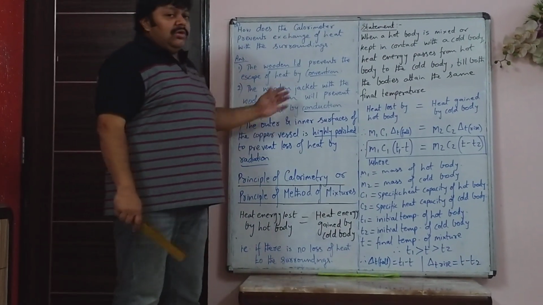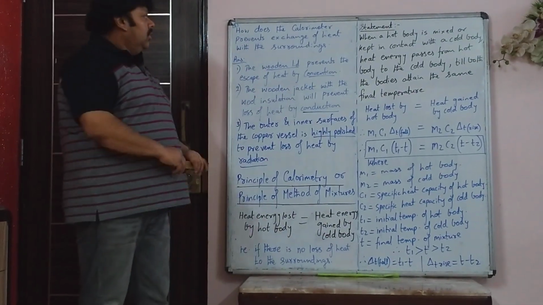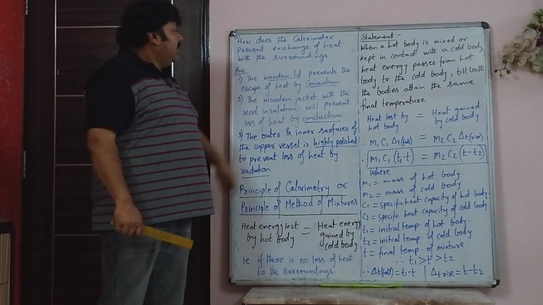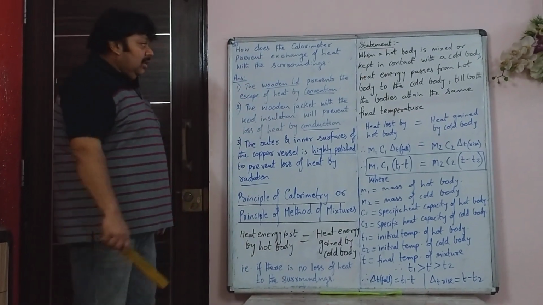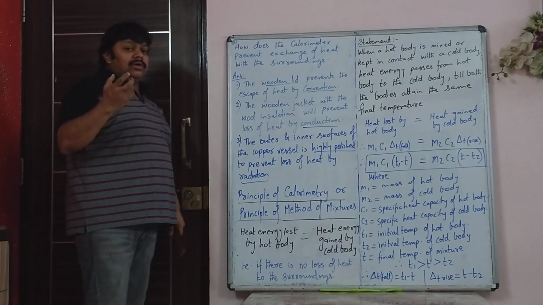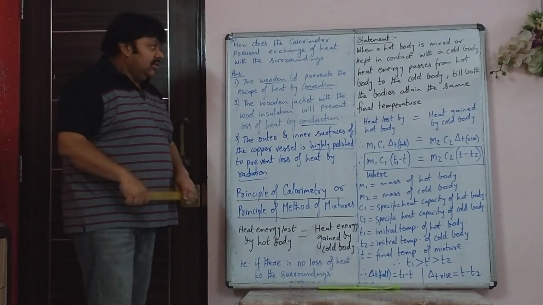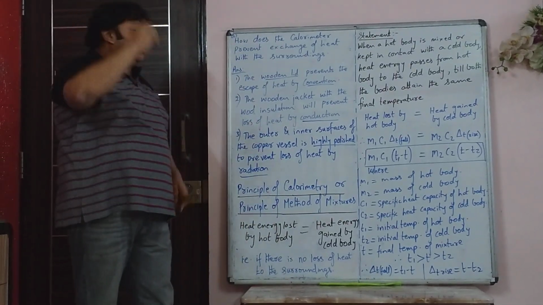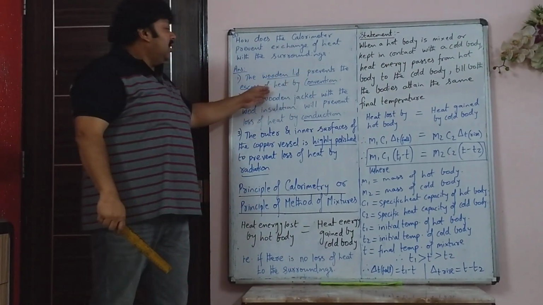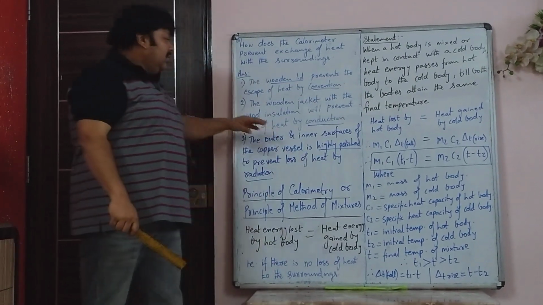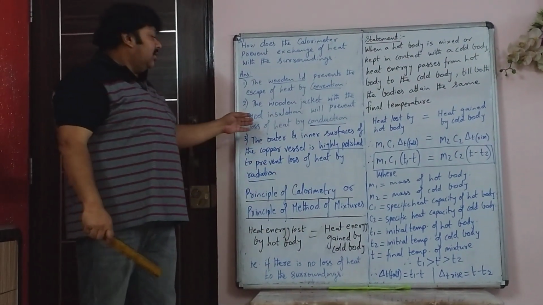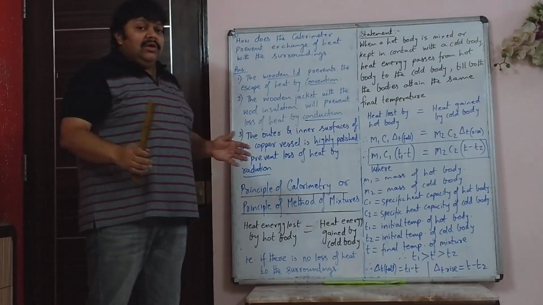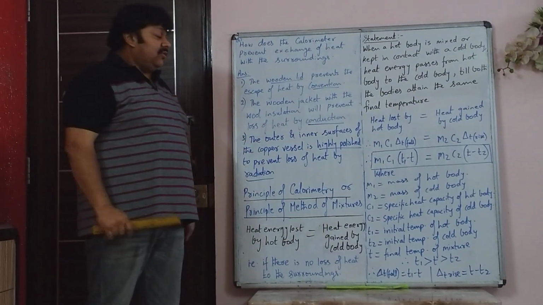So first one's question which we have already discussed now. How does the calorimeter prevent exchange of heat with the surroundings? There are 3 methods of transfer of heat: convection, conduction and radiation. So convection is the rising of heat. The hot air rises. So the wooden lid prevents the escape of heat by convection. Second point, the wooden jacket with the wool insulation will prevent the loss of heat by conduction due to direct touch and transfer of heat.